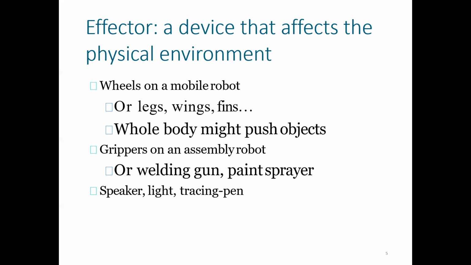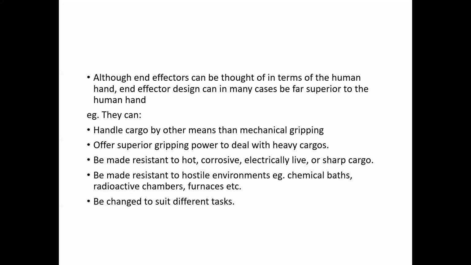An effector is a device that affects the physical environment, such as the wheels on a mobile robot, or legs, wings, fins, or the whole body might push objects. Grippers on an assembly robot, or a welding gun, paint sprayers, speakers, lights, and tracing pens are the end effectors of the robot.